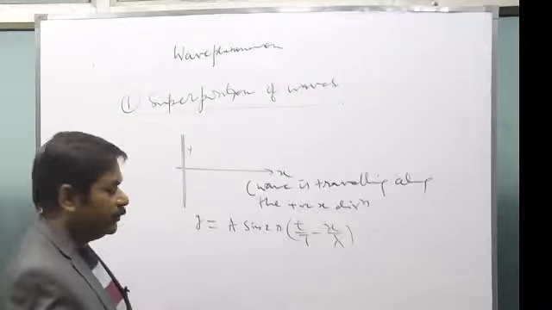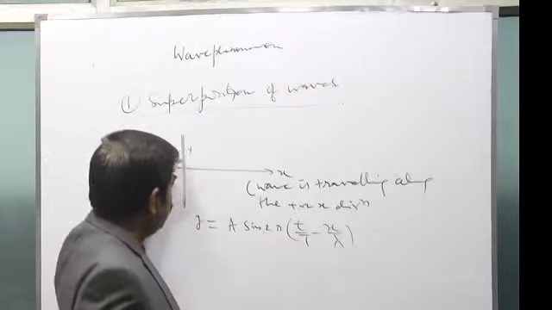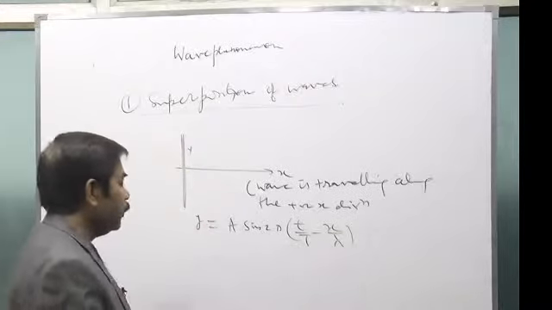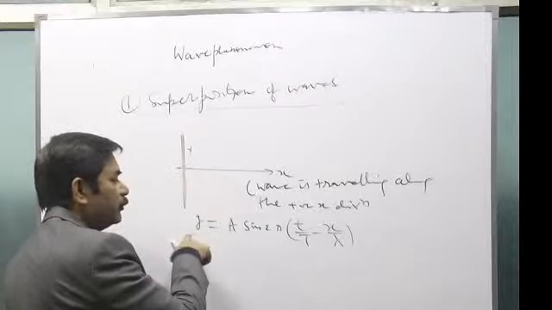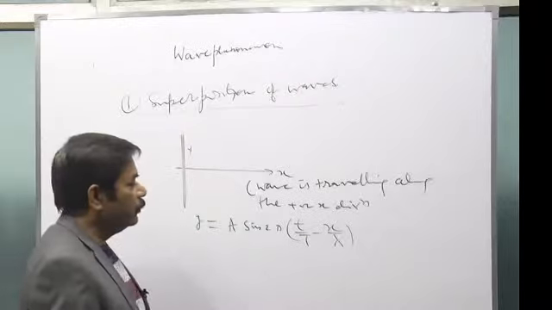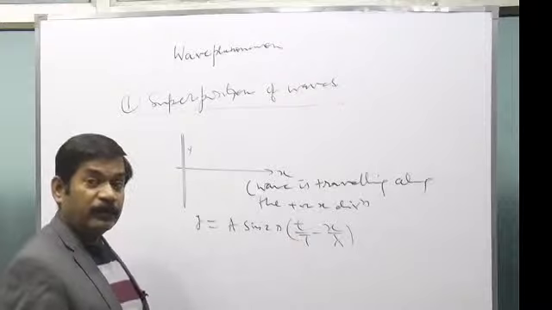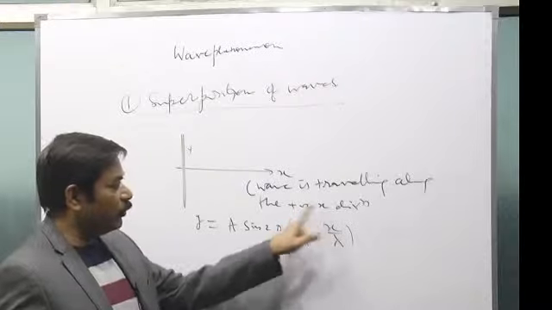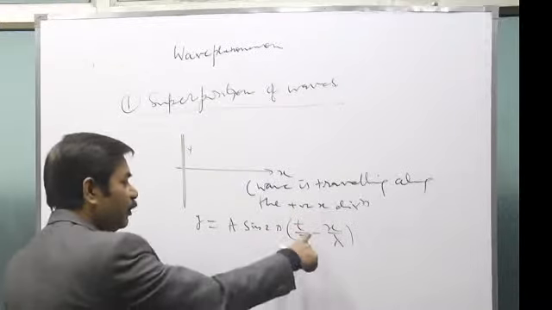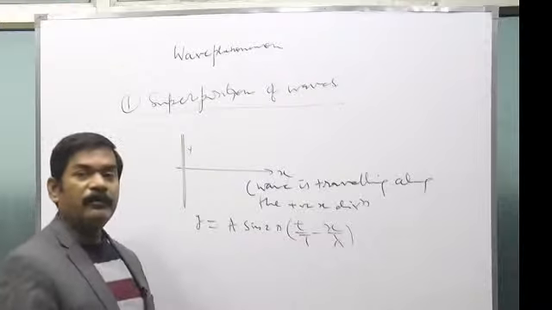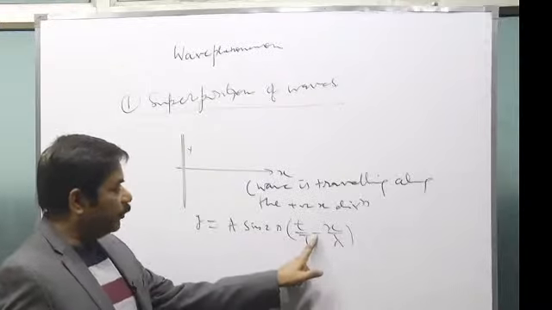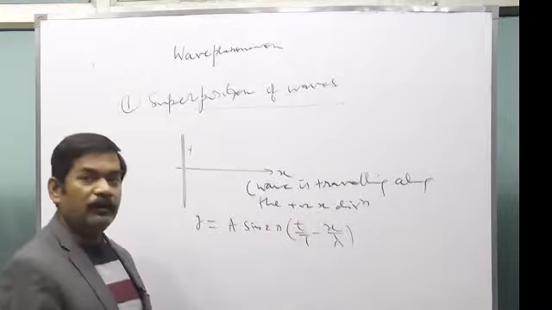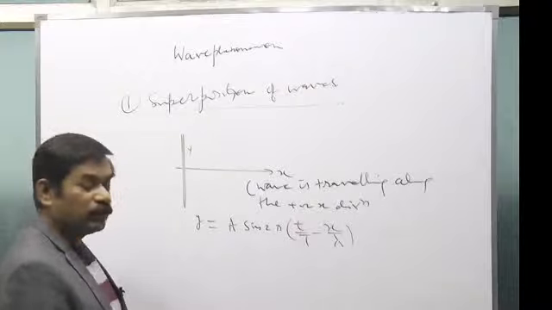Let me tell you the terms here. Capital T is the period of oscillation of the particles of the medium, lambda is the wavelength, and A is the amplitude of oscillation. This is called the equation of a progressive wave. And remember, between the two terms, when we have a minus sign, the wave is traveling along positive x, and when we have a positive sign, the wave is traveling along negative x. So that is the equation.